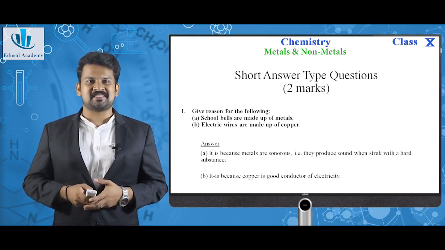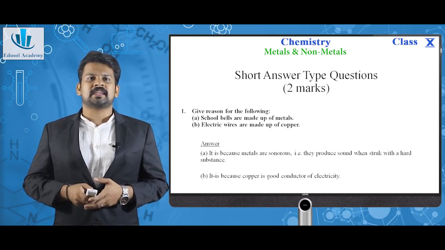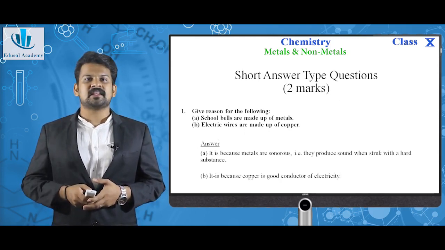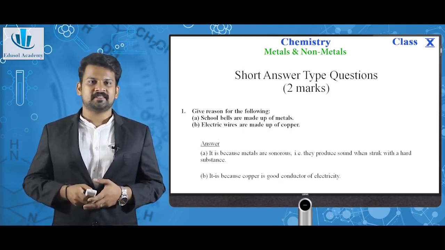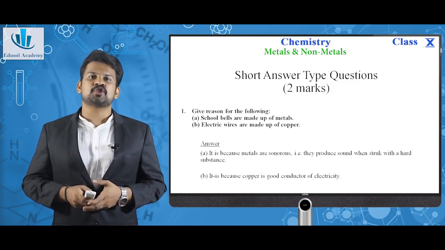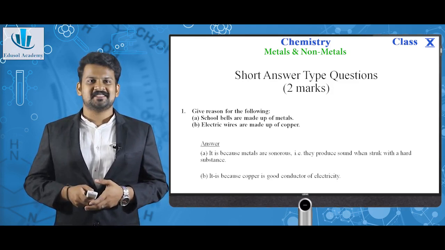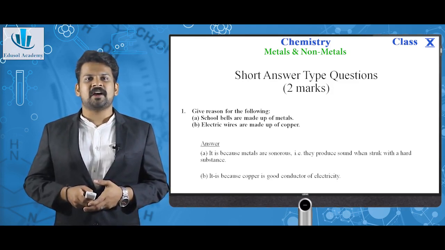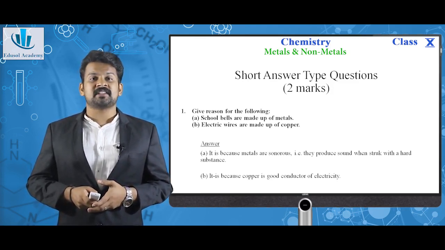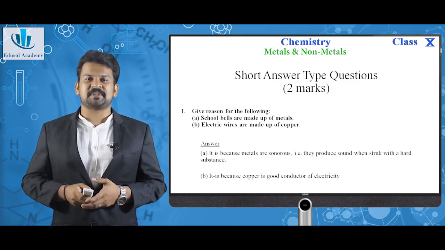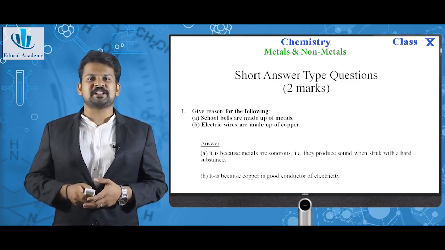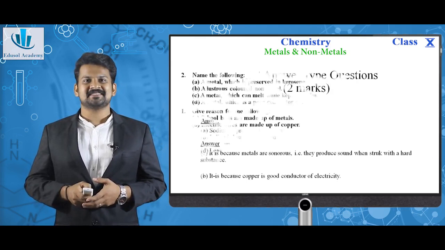Next, 2 marks questions. First one, give reason. School bells are made up of metals. Why? It's because metals are sonorous. They produce sound when hit with a hard substance. Second question, electric wires are made up of copper. Metals are very good conductors of electricity, especially copper, so it is used in electrical wiring.